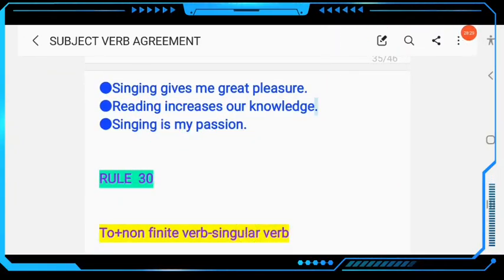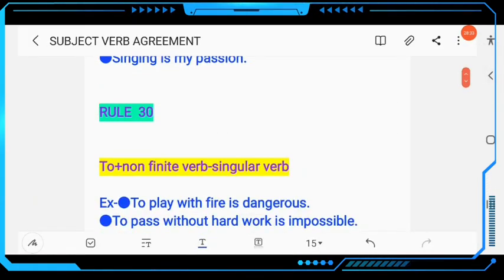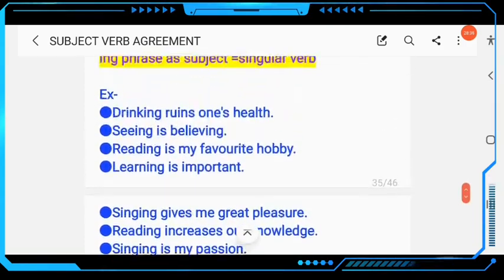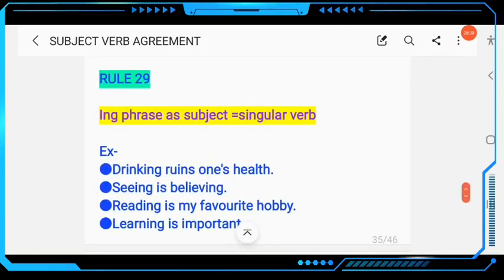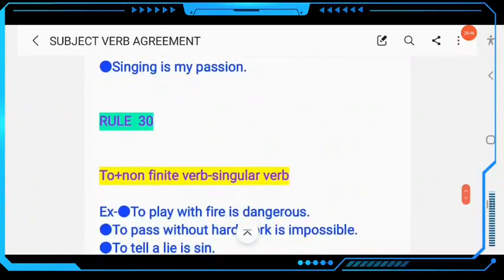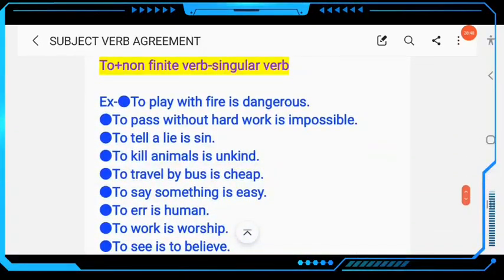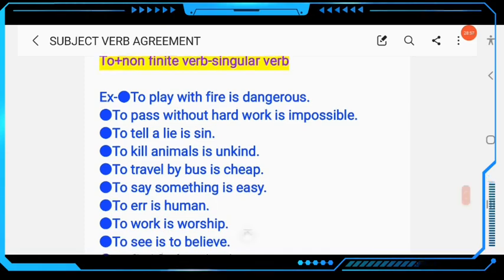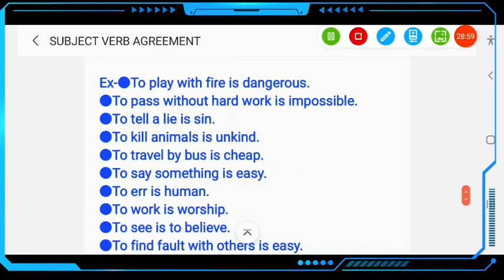So this is rule number 29. If the sentence starts with ing, a gerund, a non-finite verb as a subject, the verb must be singular. Then next, rule number 30: to plus non-finite verb. To plus non-finite means to plus infinitive, the first form of the verb. It will take a singular verb.